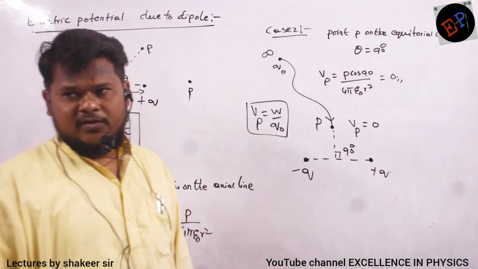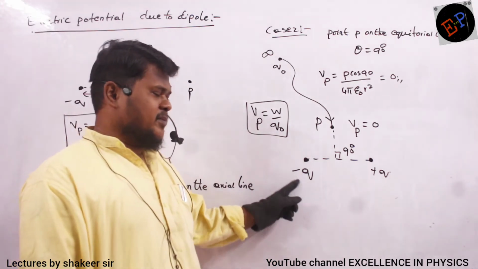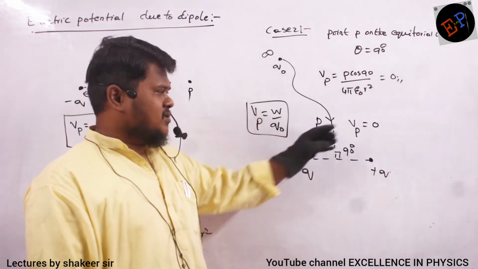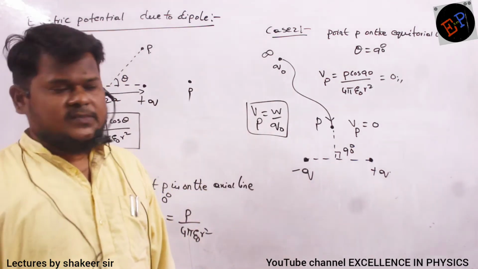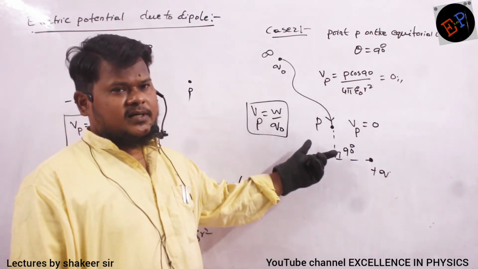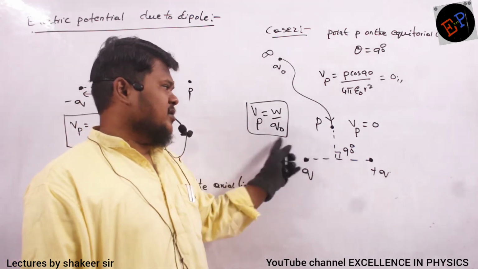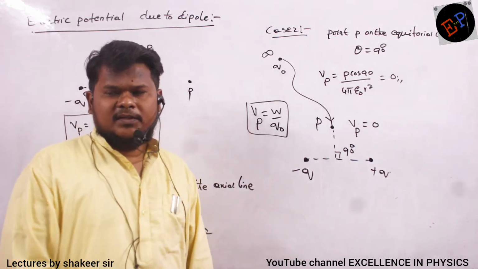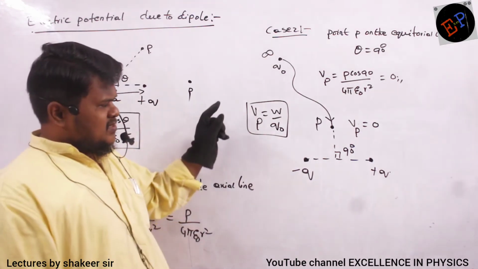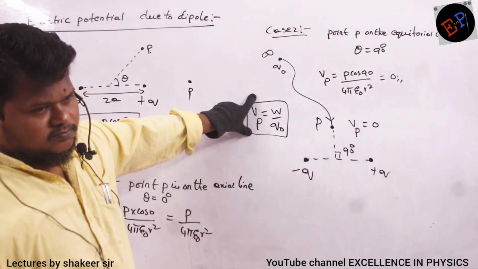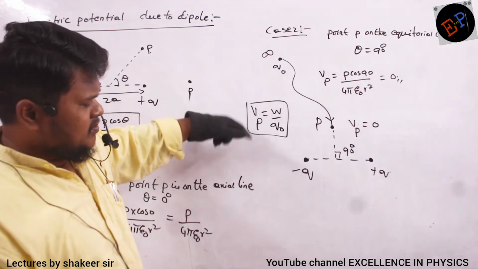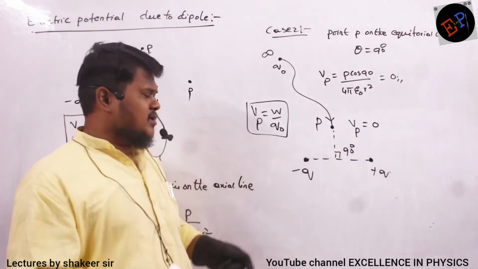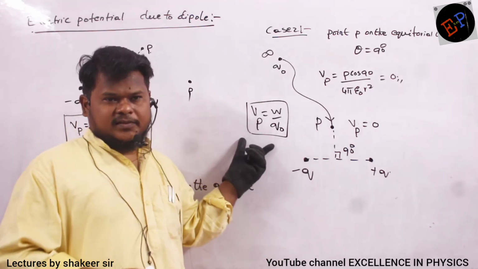So these two forces cancel each other, and when the net force is 0, then definitely the work done at this point also will become 0. If work done becomes 0, potential also will become 0. Understood? Basic definitions. If you get a doubt about what the potential at a point is, you can always understand it by going back to the basics once again.